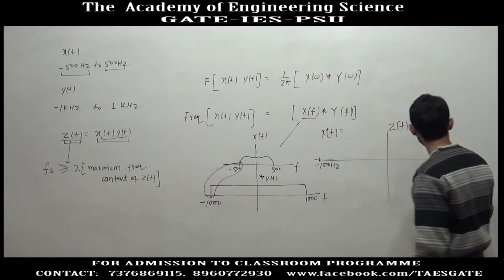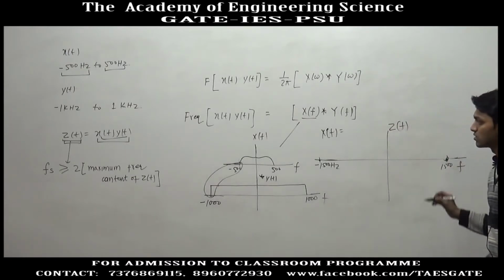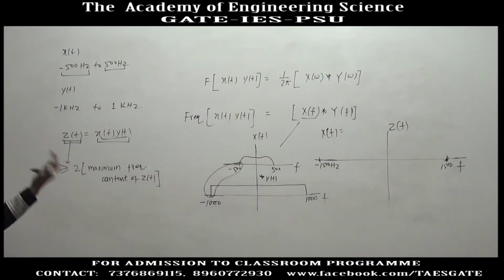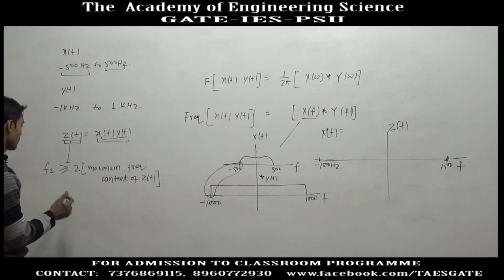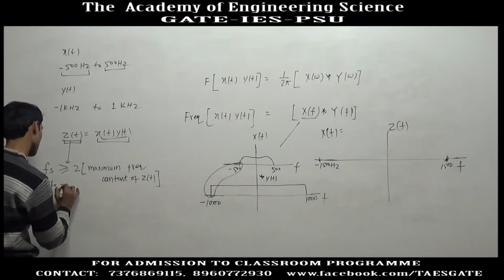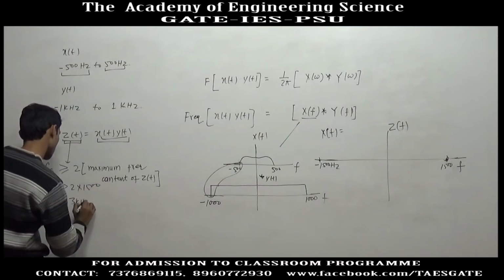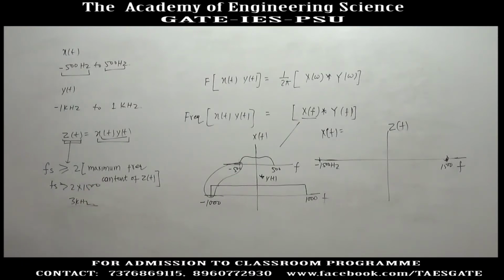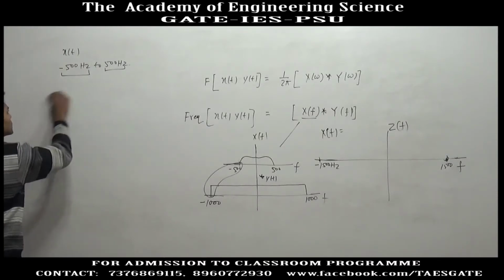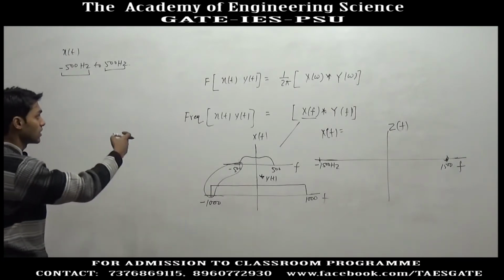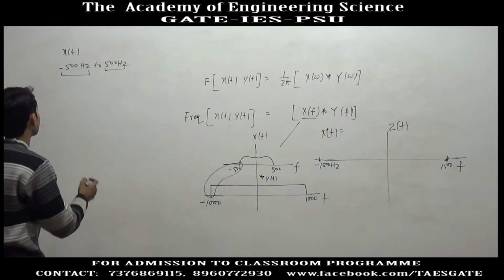So the maximum frequency content will be 1500. For sampling zf or zt, we need Fs must be greater than 2 into 1500, that is 3 kilohertz. The minimum sampling frequency for zf or zt must be 3 kilohertz. This is the first question of this type, that's why I solve it by procedure.